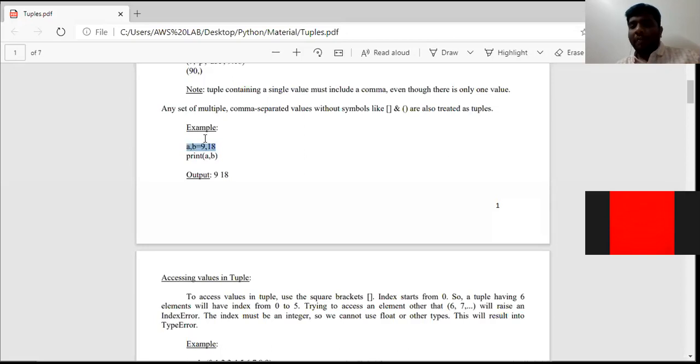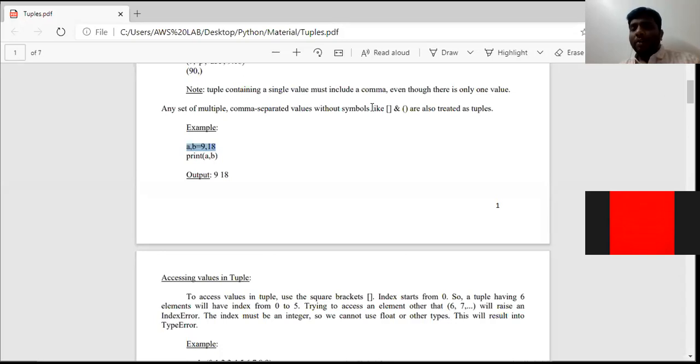Suppose a group of values are separated by commas and placed in square brackets, it is called a list. In the same way, if a group of elements separated by commas are placed in parentheses, it is called a tuple. In the same way, if a group of elements are separated by commas and they are not placed in any brackets,